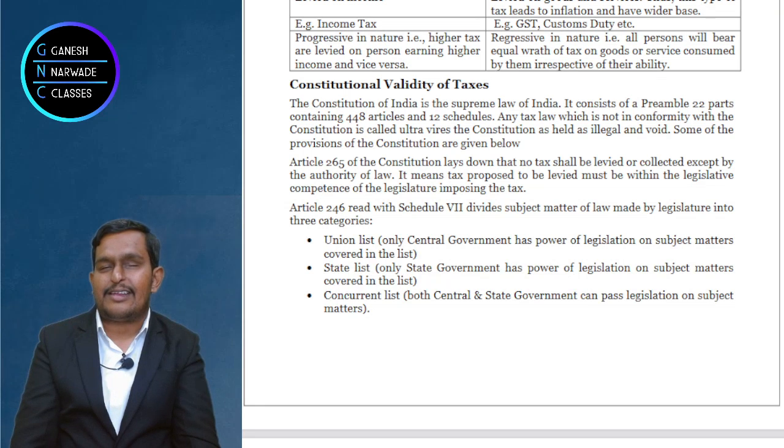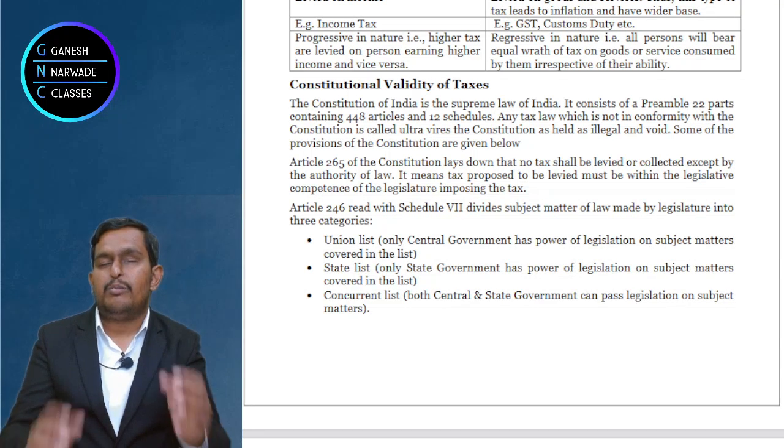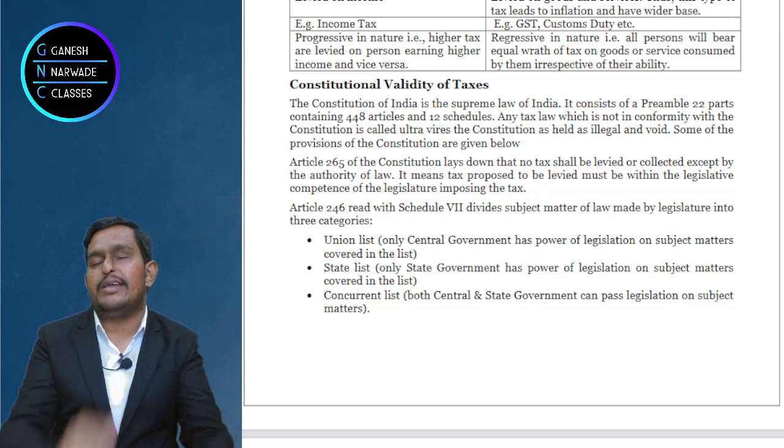The central government will make laws in relation to items in the union list. The state government will make laws in relation to items in the state list. And the third one is the concurrent list, with items like forests and education. On that, central and state governments both can make laws.